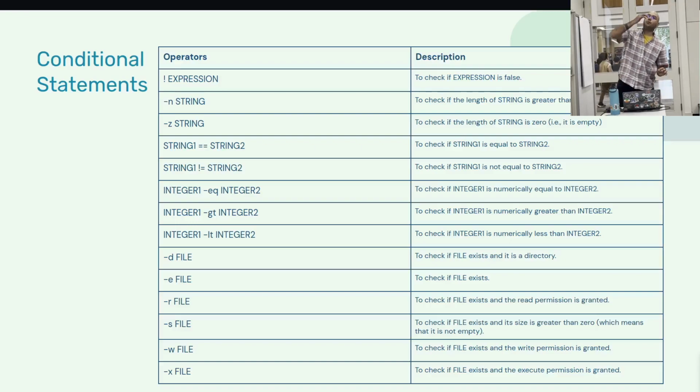Yeah. So -eq is for integers, like integer 1 -eq integer 2, so it checks the numerics. And double equal is for string data types. It's just the data types difference. Okay. And there's also, you can use double square brackets and single square brackets.